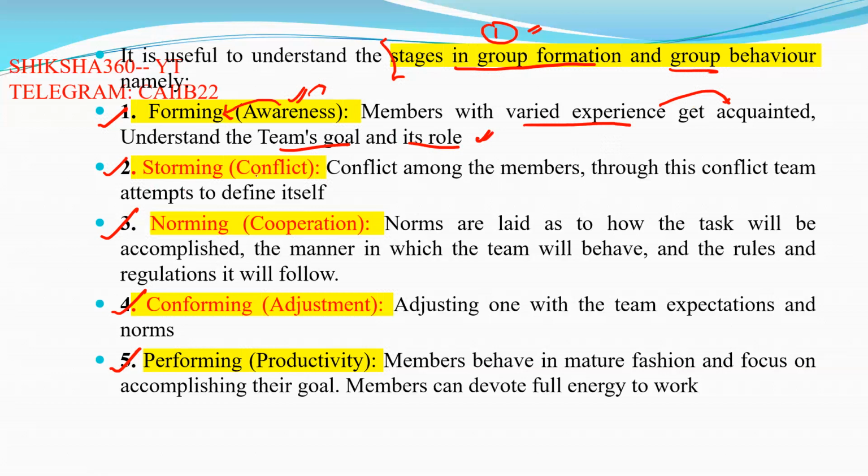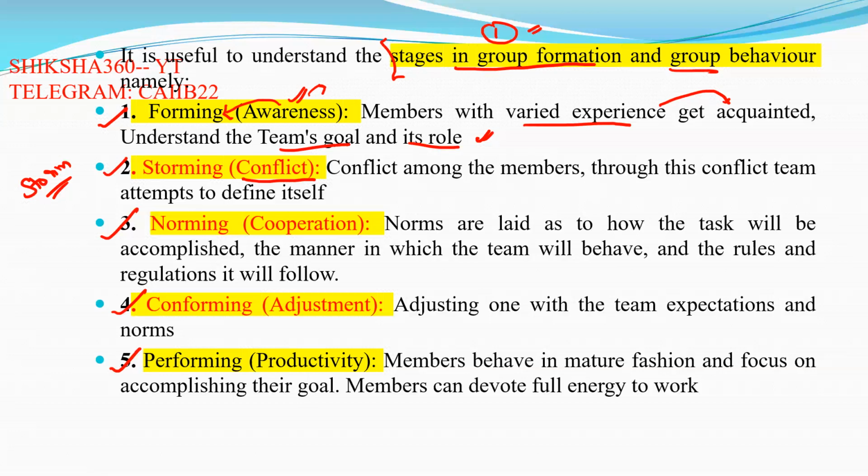Next one is conflict. Conflict basically means that things are not matching. Storm, as we have already discussed, is similar to when air blows very fast. That is what we can call storming. So conflicting is also that, like a disturbance.